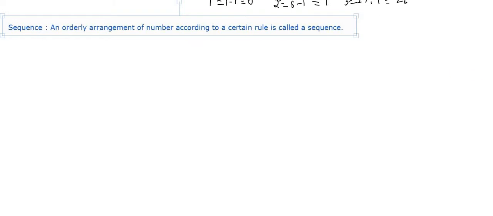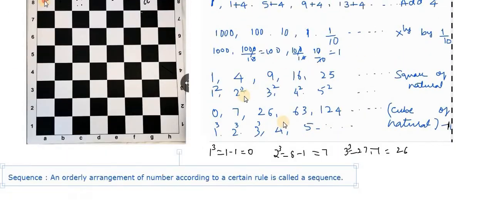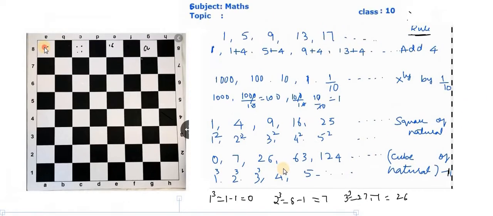This type of sequence is not there in the syllabus, but from a competitive examination point of view, if you want to take the KPSC exams like FDA, SDA, or any other competitive exams like IPS, IAS, this type of question will appear for at least 2 to 3 marks. This concept is not there in your syllabus, but it was there in the last year's textbook; now it is not there in your syllabus.